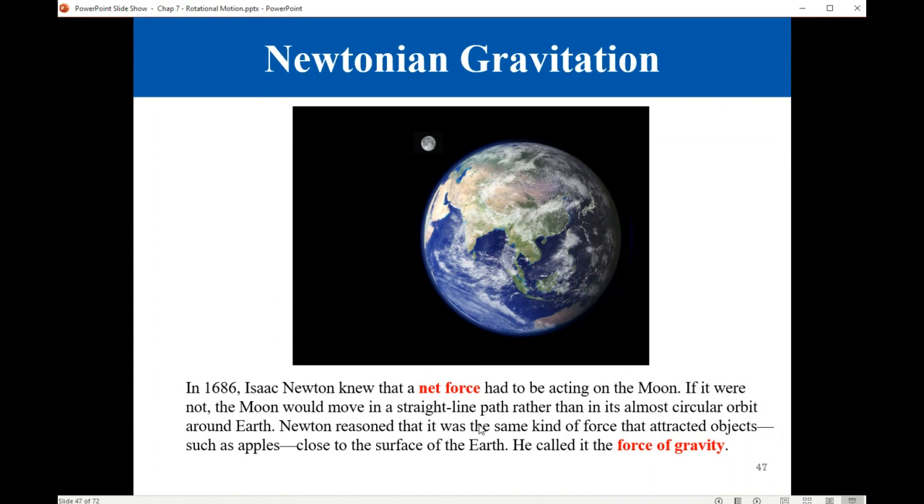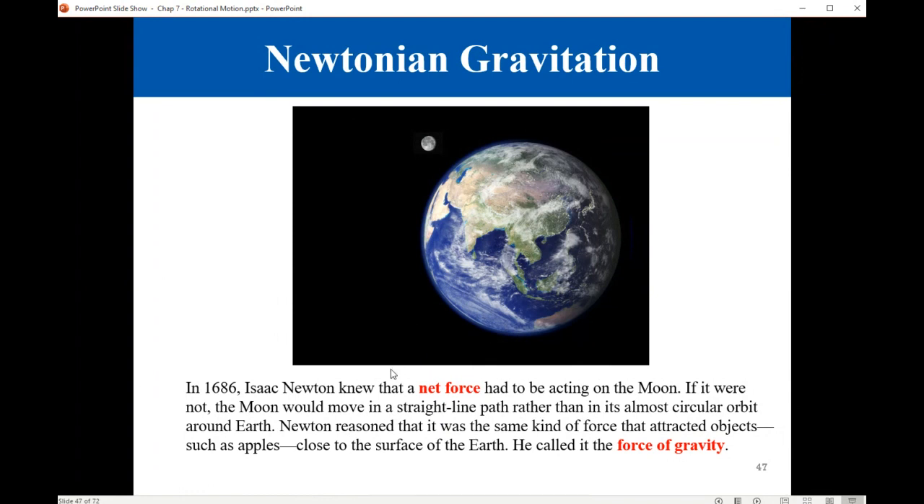In 1686, Isaac Newton knew that a net force is needed to keep the moon rotating around Earth. He knew that if there was no such force, no centripetal force, then the moon would fly away and would not continue to move around Earth. And he knew more than that. He knew that the same gravitational attraction between the moon and Earth, the same force of gravity, is responsible when you have an object at the Earth's surface.